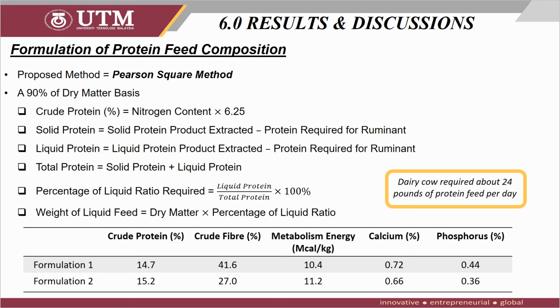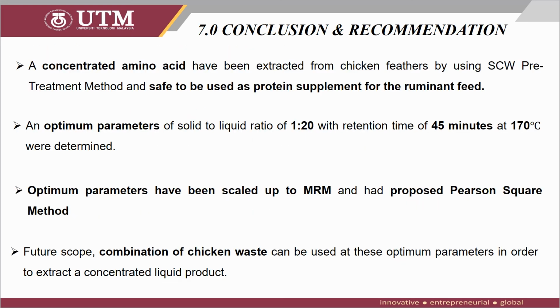At the end of this calculation, the percentage of liquid ratio required for the ruminant feed as well as the weight of the liquid feed could be determined. Table below shows the formulation of feed for dairy cow that can be achieved by using this method at the optimum parameters obtained. Therefore, as a conclusion, a concentrated amino acid has been extracted from the chicken feathers by using